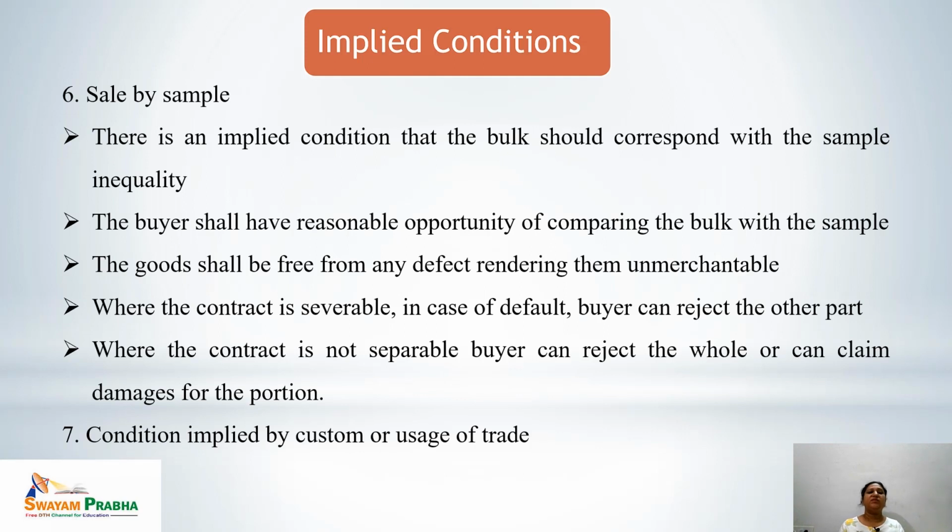Next implied condition is sale by sample. There is an implied condition that the bulk should correspond with the sample in quality. The buyer shall have a reasonable opportunity of comparing the bulk with the sample. The goods should be free from any defect rendering them unmerchantable. It means the goods must match the bulk where the contract is severable. In case of default, the buyer can reject the other part. But when it's not severable, the whole contract would be rescinded, or a claim can be made for that portion.